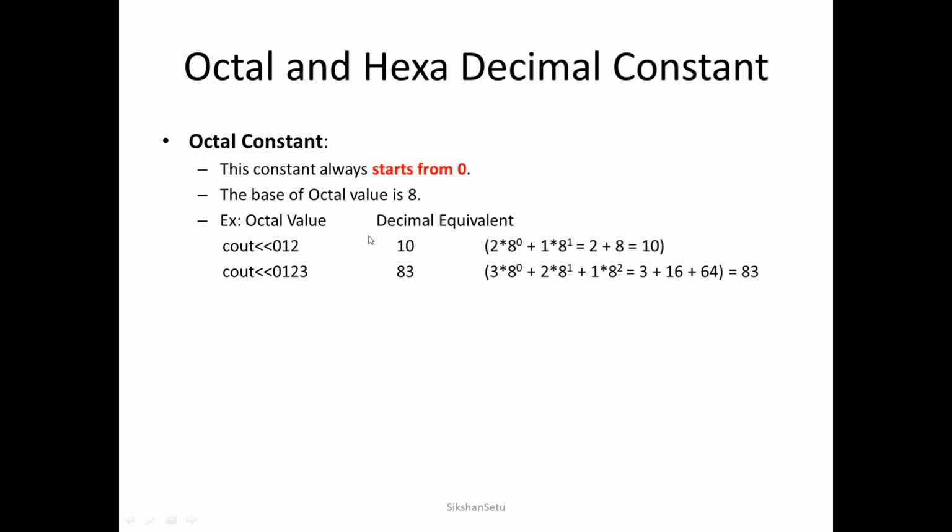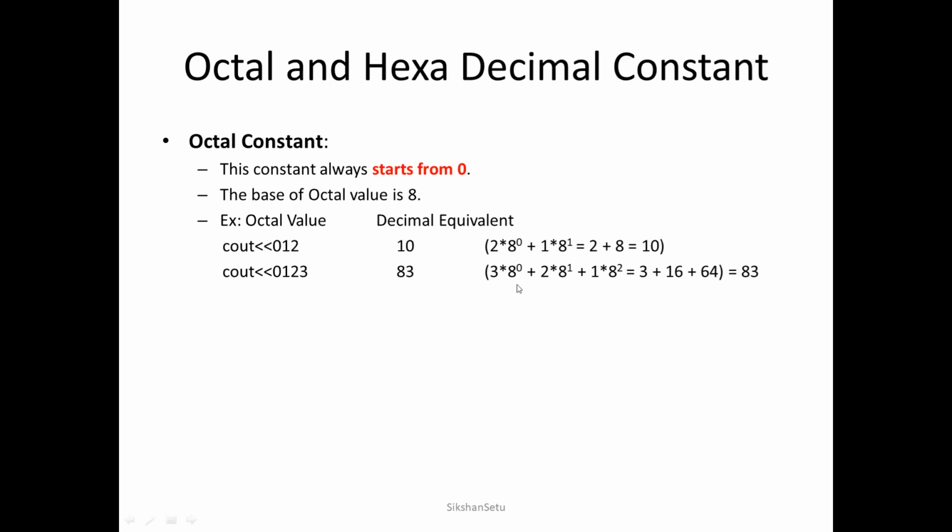Let's take another example, cout 0123. So here we convert octal into decimal. So we'll start with the rightmost part, which is 3. So 3 into 8 raised to 0. Then we move left side, it is 2. 2 into 8 raised to 1. Again moving left side, 1. 1 into 8 raised to 2.